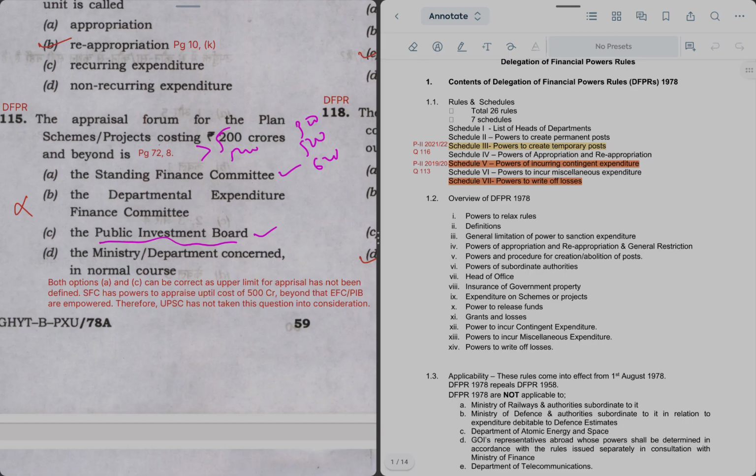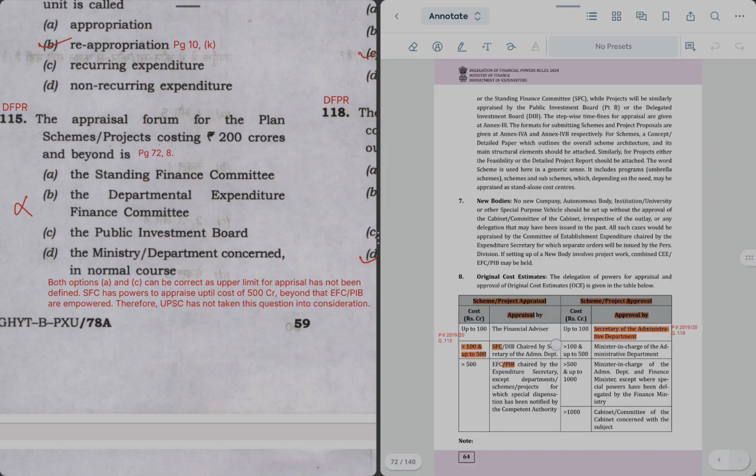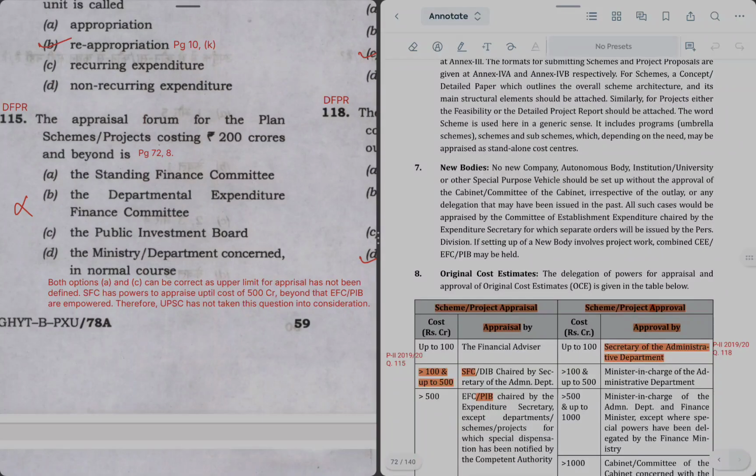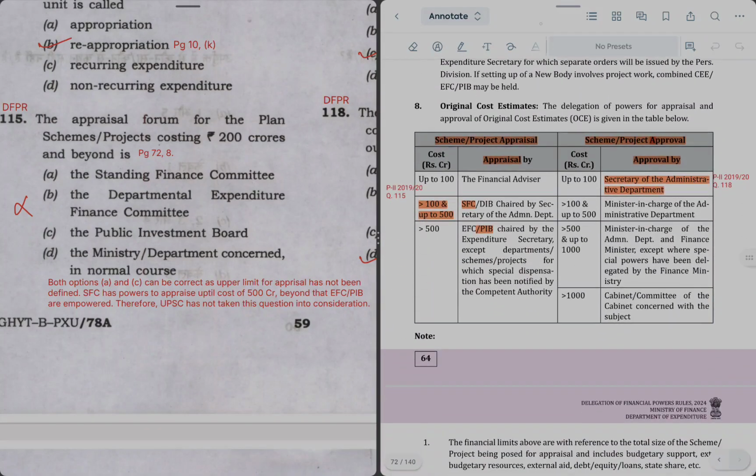Let me show you this table. So here is the table in para 8. यहाँ पे 500 से ऊपर जो पावर है it's with PIB, and it's not 200 to 500, it's actually 100 to 500. Please correct. So it is SFC. So that is why this question has not been taken into consideration by UPSC.